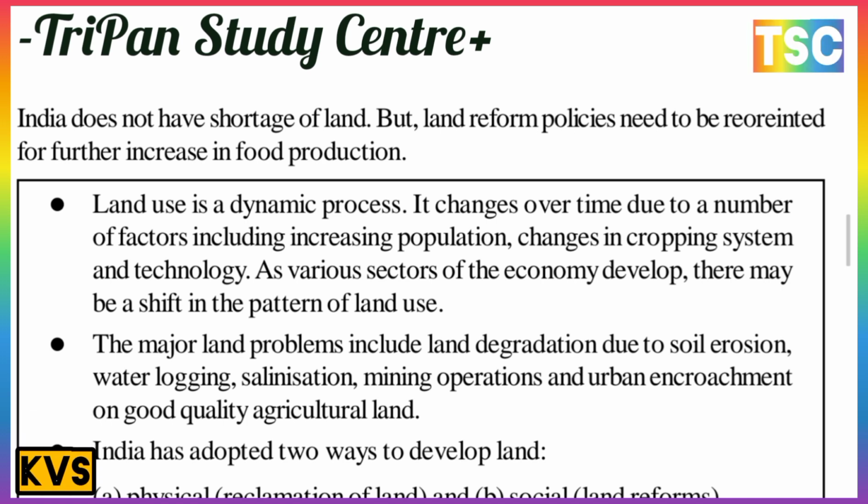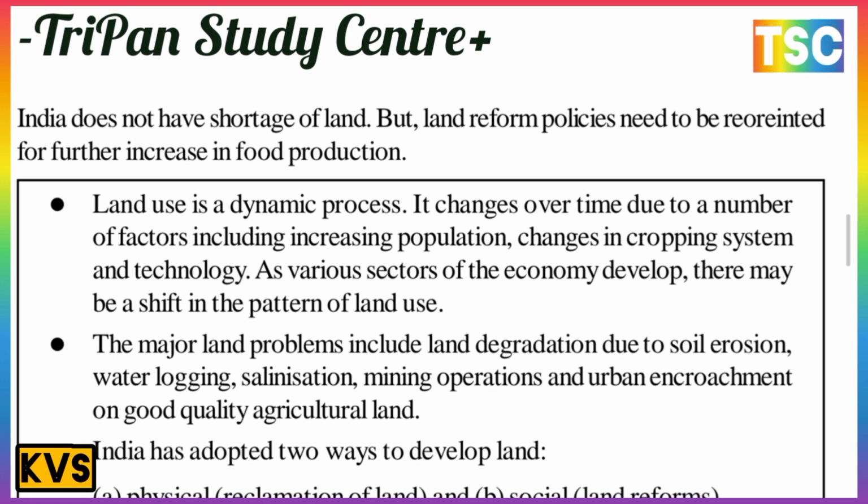The most important point arrives here in the box. Note down this point; this is the conclusion. Land use is a dynamic process. It has changed over time due to a number of factors, including increasing population and change in the cropping system and technology. As various sectors of the economy develop, there may be a shift in the pattern of land use. And the second point is also important here.